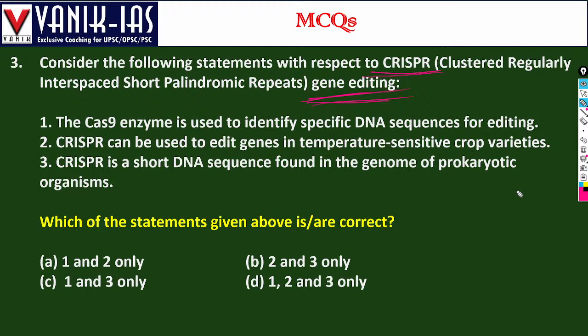And how can that be cured? By gene cutting, by cutting those portions of our genome which are responsible for that particular disease. For that, the Cas9 enzyme is used. The job of the Cas9 enzyme is to cut that DNA from those persons. CRISPR technology is an application of biotechnology.